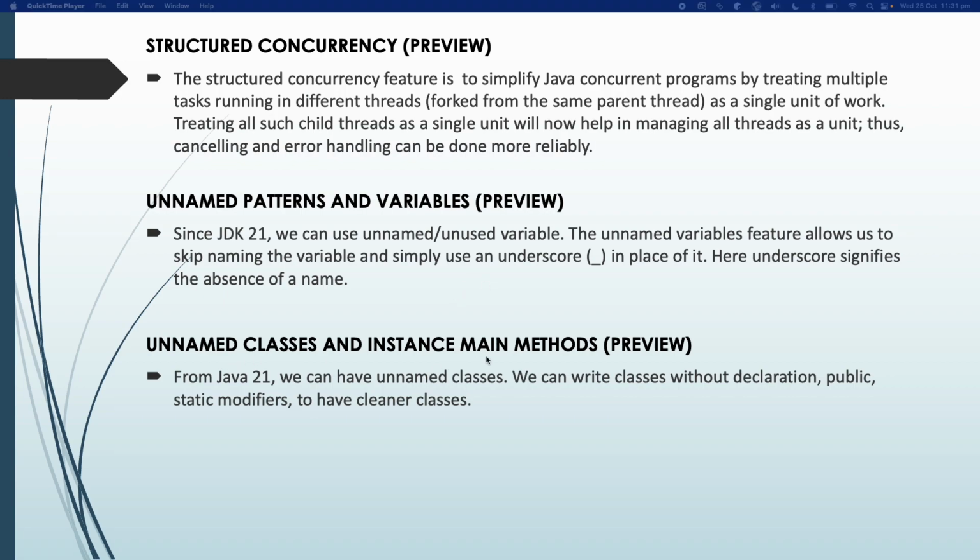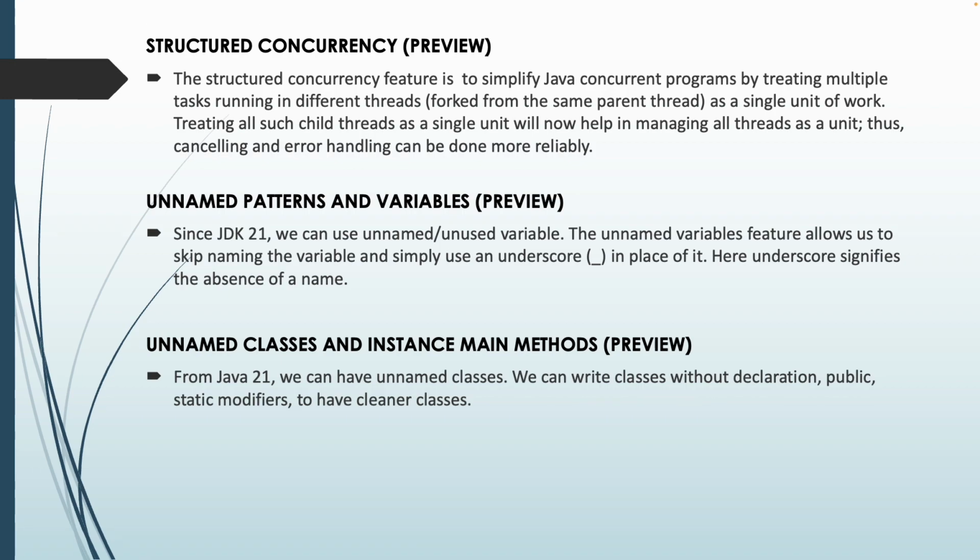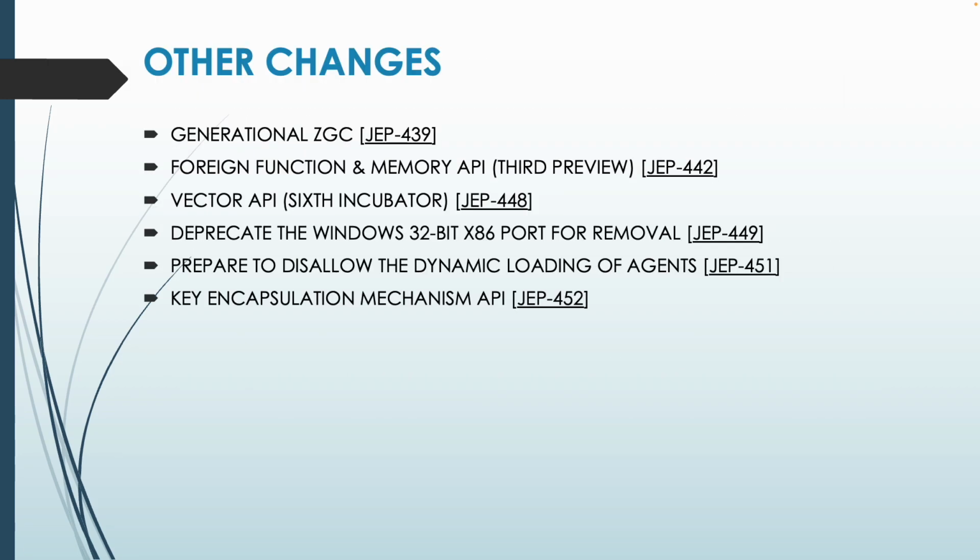Unnamed classes and instance main methods. This is also in preview. As the name suggests, we can have unnamed classes. We can write classes without declaration, public and static modifiers. We have discussed all the main highlights of Java 21. We will now discuss the other changes.